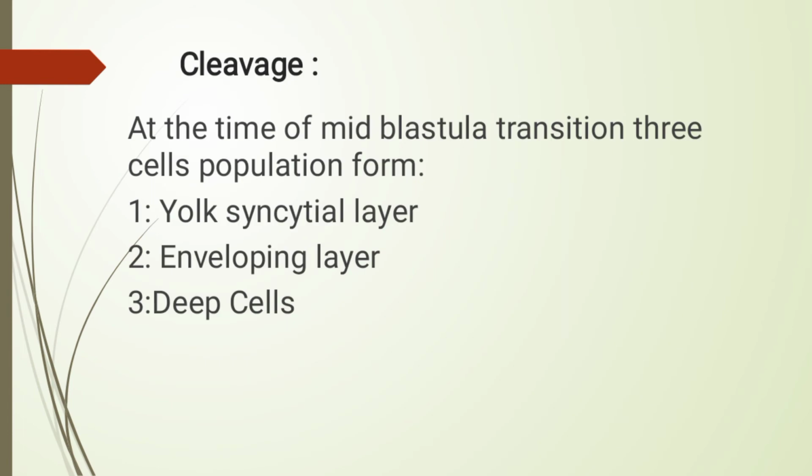Cleavage. At the time of mid-blastula transition, three cell populations form: the yolk syncytial layer, the enveloping layer, and the deep cell layer. Beginning around 45 minutes after fertilization, the blastodisc undergoes cleavage. In the fish egg, cleavage occurs only in the blastodisc, a thin region of yolk-free cytoplasm at the animal cap of the egg.